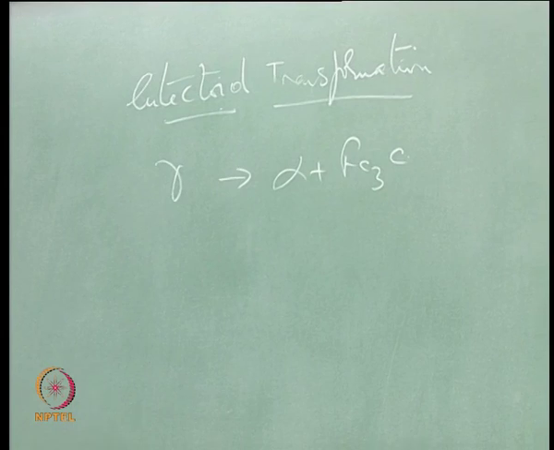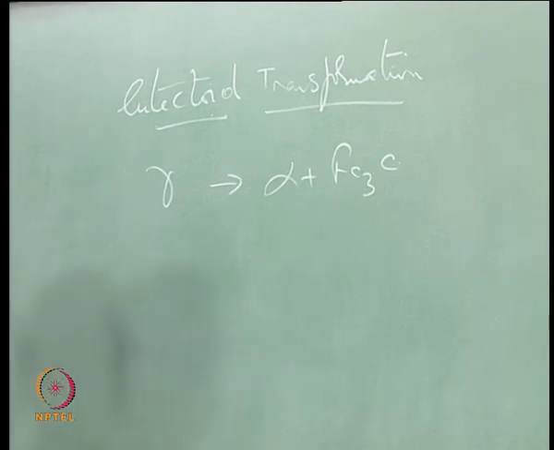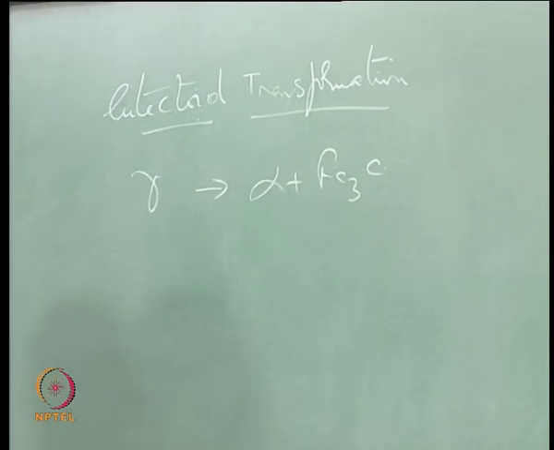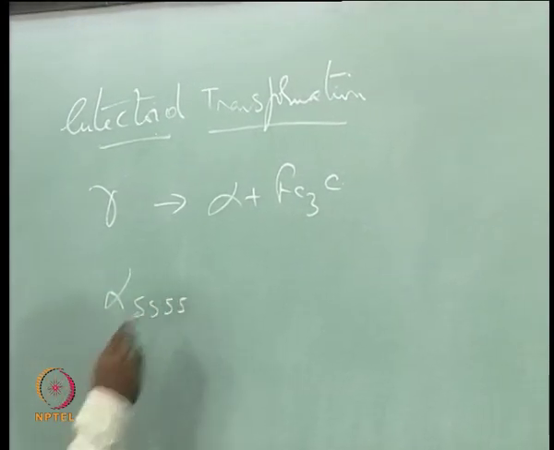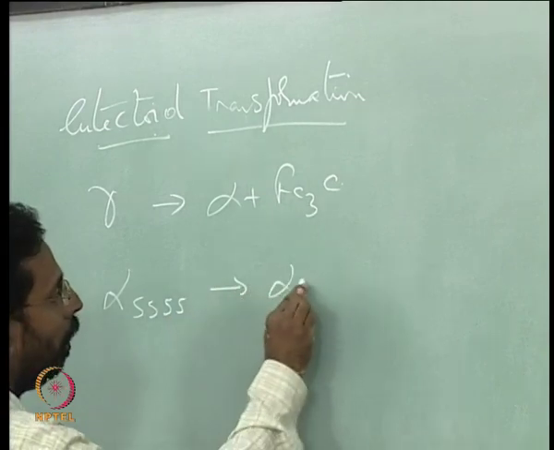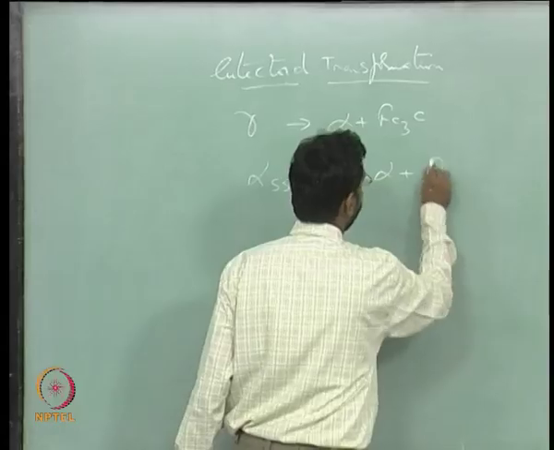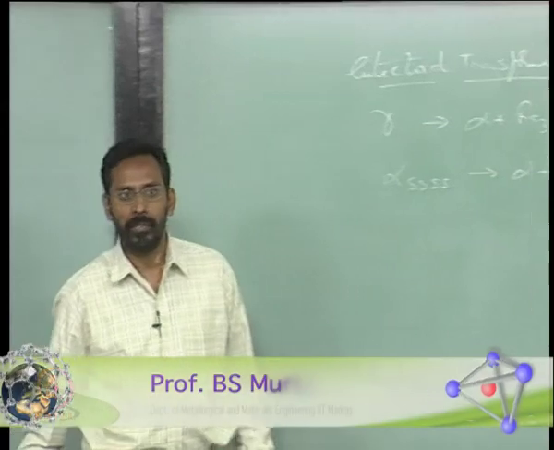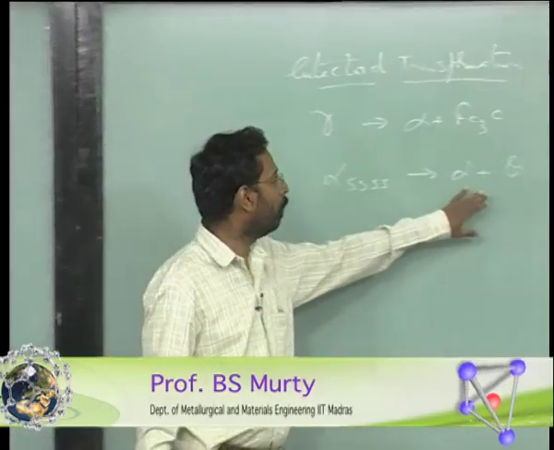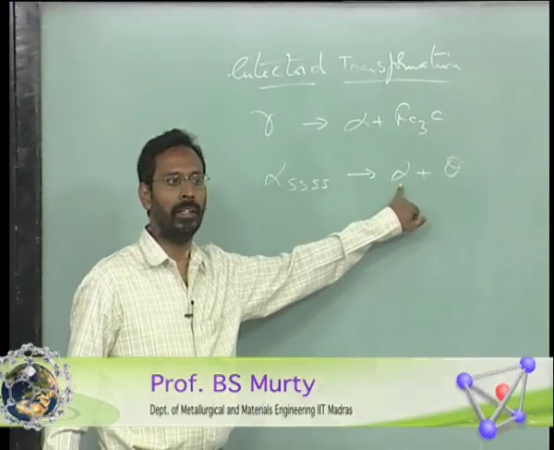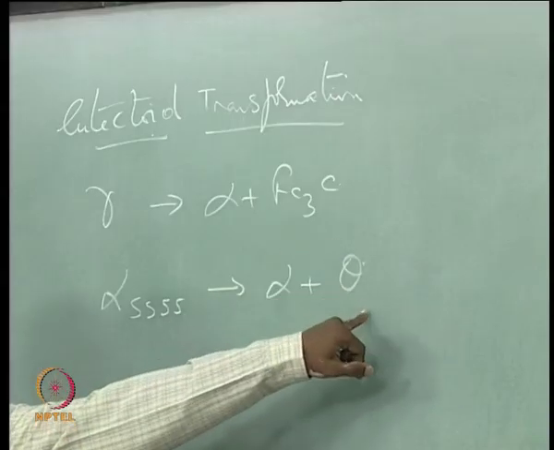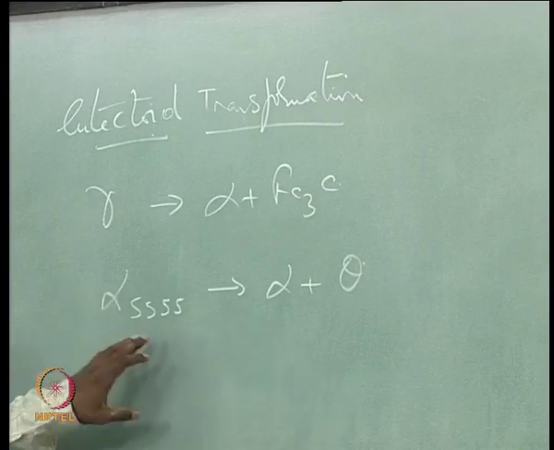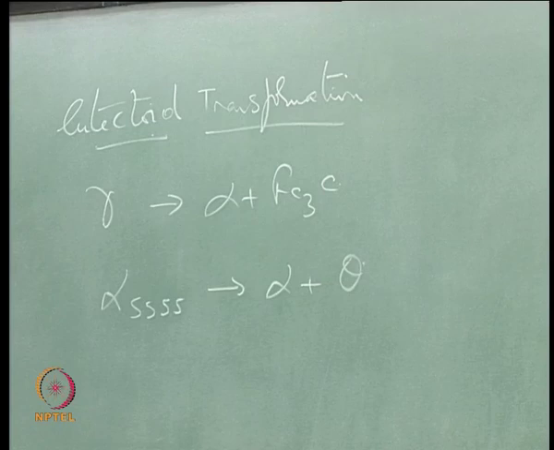And as you clearly see, when you compare with the previous case of precipitation, where you have an alpha which is a supersaturated solid solution giving you alpha plus some phase, you can call it theta. So, here you have the parent phase remaining with a different composition of course, and a product phase comes out which precipitates out of the excess solute that is available in the parent phase.